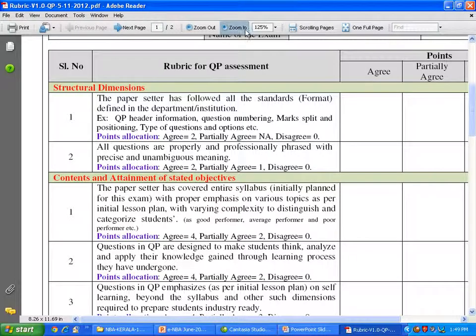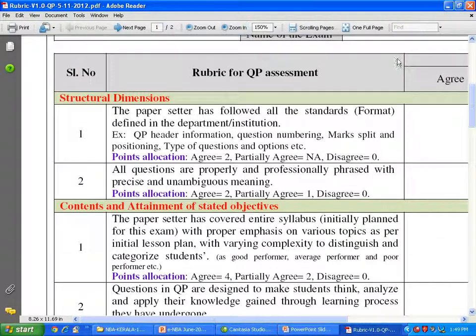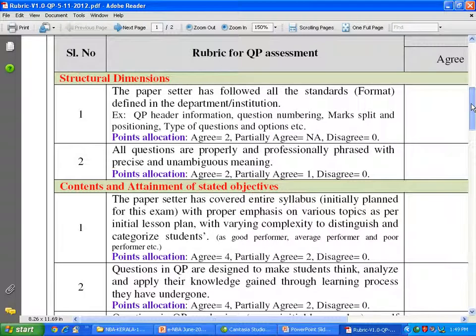Let's try to look into different criteria, focusing on this. The structural dimension here: the paper setter has followed all the standards defined in the department or the institution. It is in terms of format.